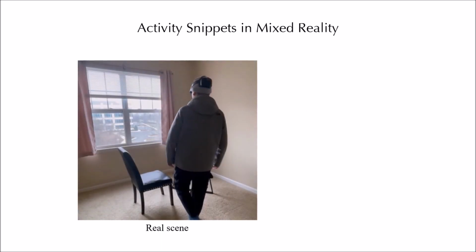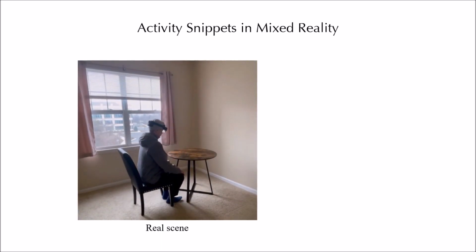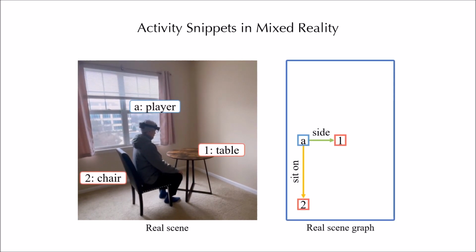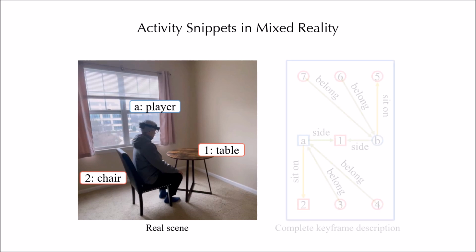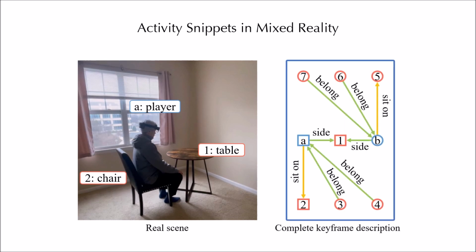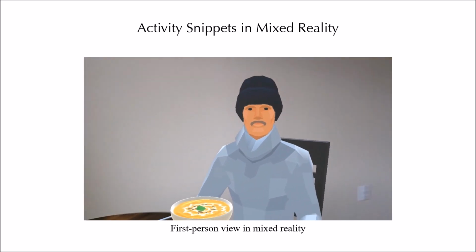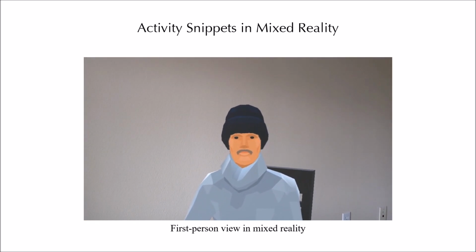In comparison to fully virtual scenarios, mixed reality requires coping with both real and virtual instances concurrently. Our approach first extracts the real scene graph from the physical environment, and uses it as a partial keyframe description for generating activity snippets. This video shows a serve food activity snippet in mixed reality from the player's first-person view.